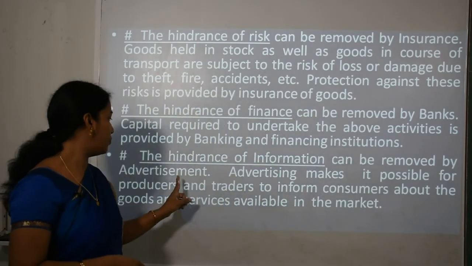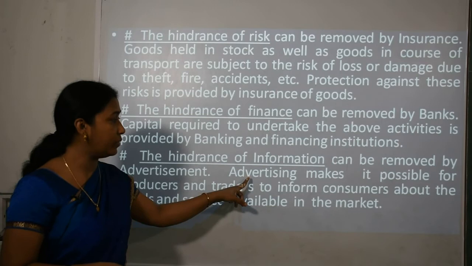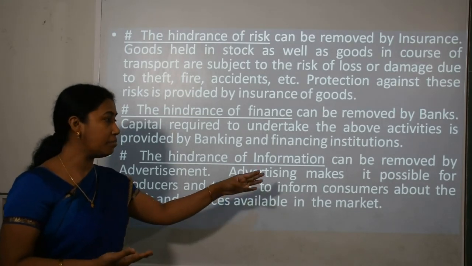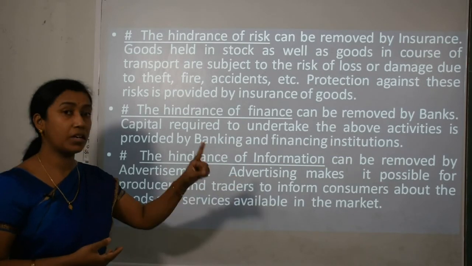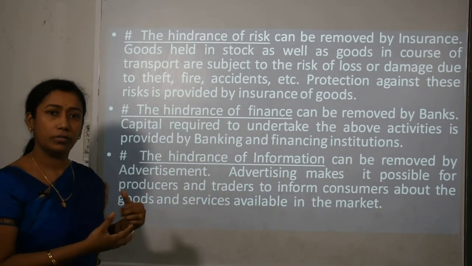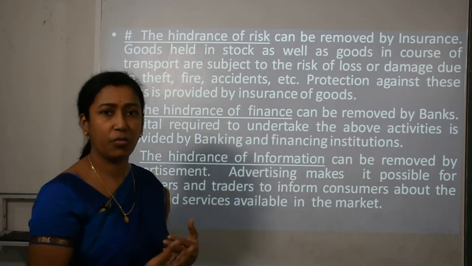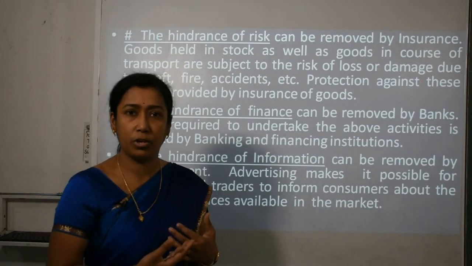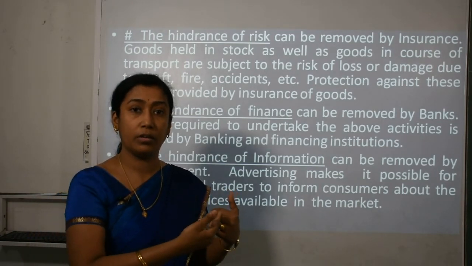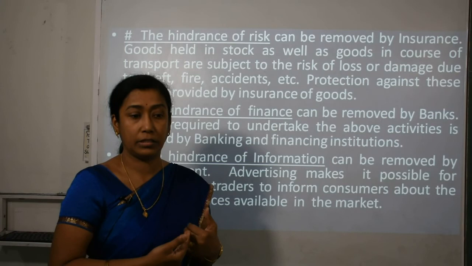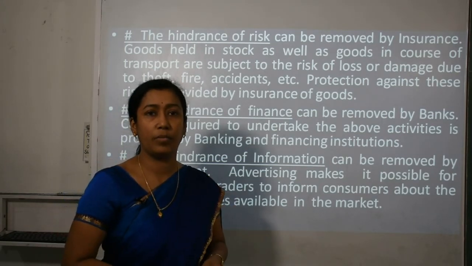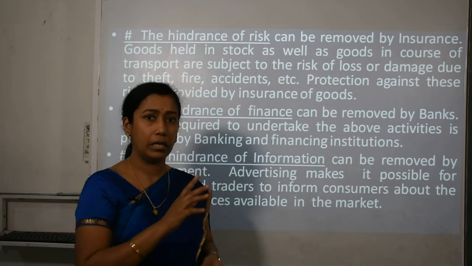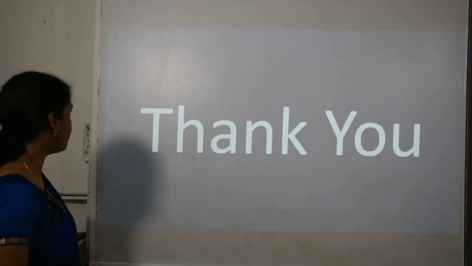So it can be removed by advertisement. Advertising makes it possible for producers and traders to inform the consumer about the variety of products or any one product which they are producing. Advertisement helps the producers to provide the information about their product to the ultimate consumers.